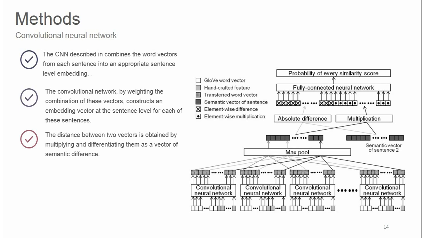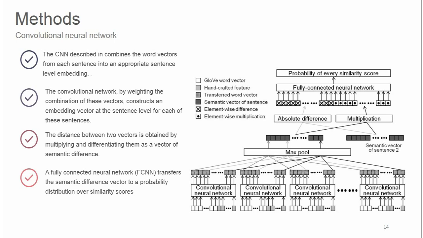Then, the distance between two vectors is obtained by multiplying and differencing them as a vector of semantic difference. Then a fully connected neural network, FCNN, transfers the semantic difference vector to a probability distribution over similarity scores.